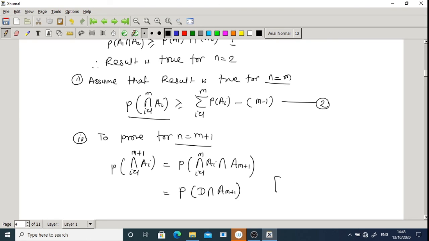And what is my D here? D is the intersection over i going from 1 to m of ai, I can take this as D.